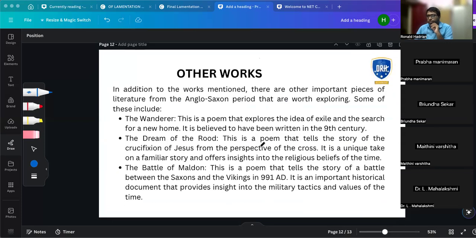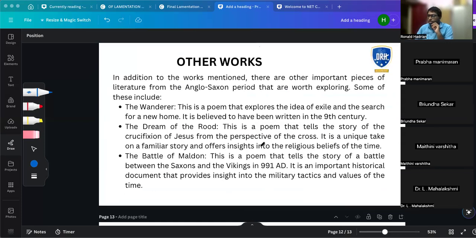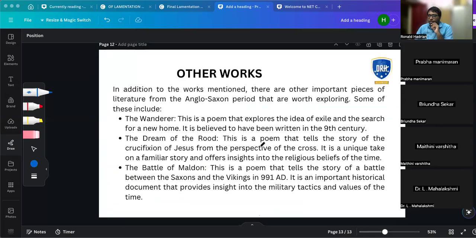Okay, so these are the other works, and by that, this introduction to Old English is over.